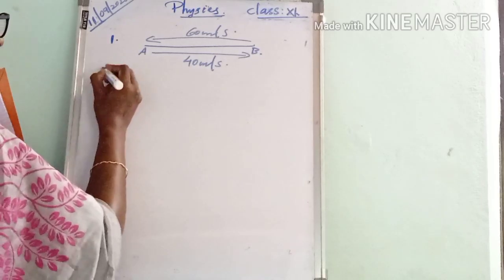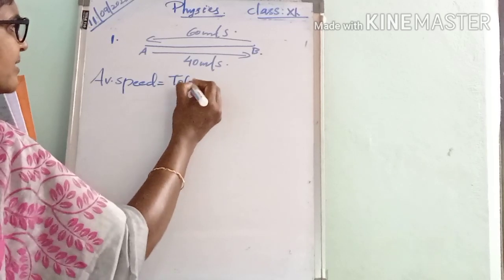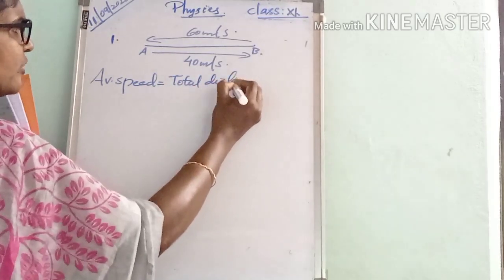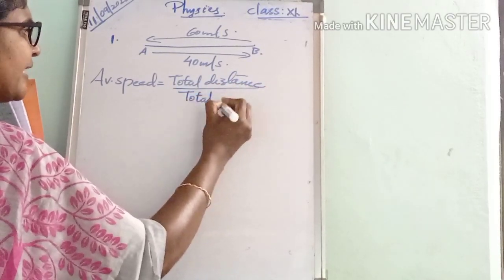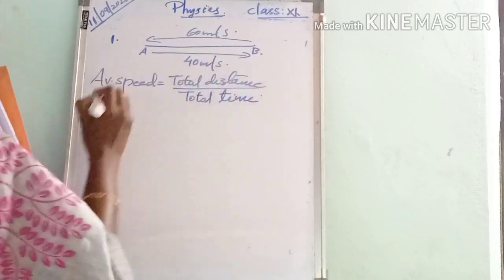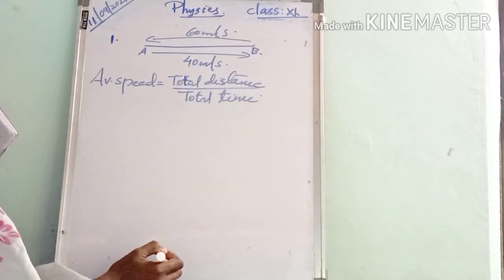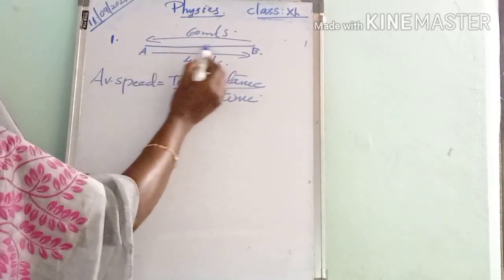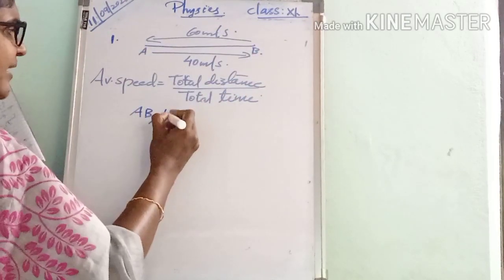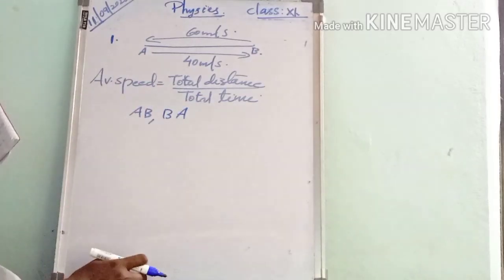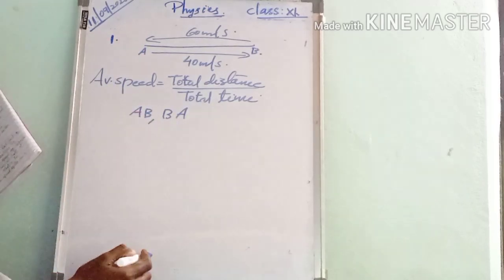All of you know the equation for average speed. What is the equation for average speed? Total distance travelled divided by total time. This is the equation for average speed. Here the time is not given. Distance we can take as AB, and from B to A it is BA. But the time is not given. If we know the time, then only we can calculate the average speed.